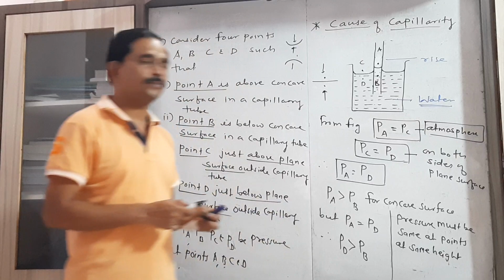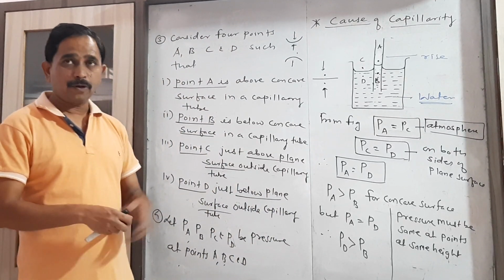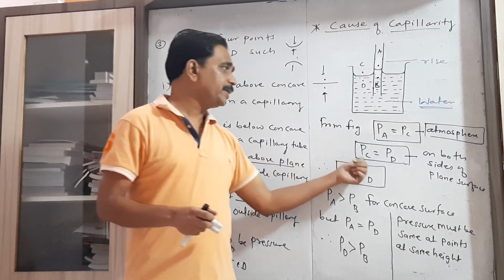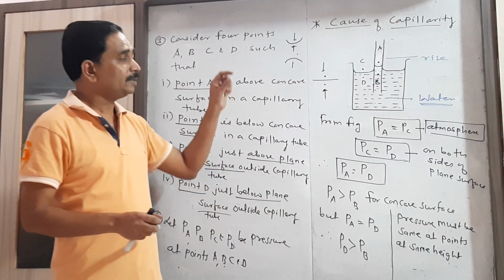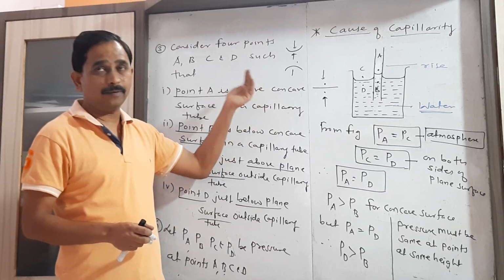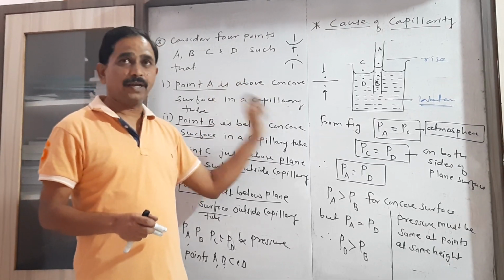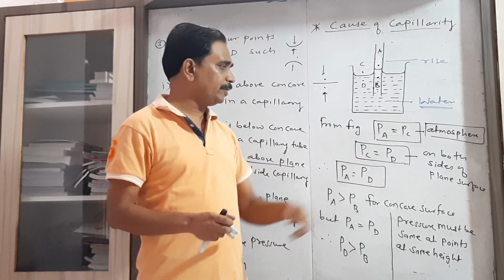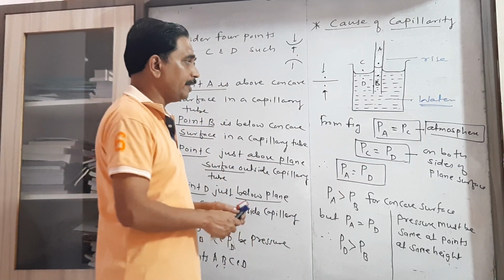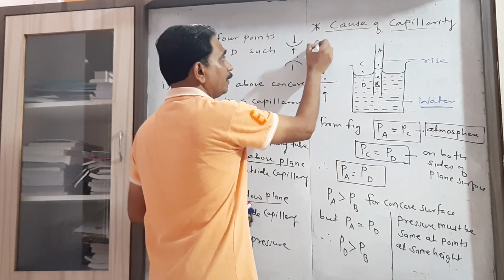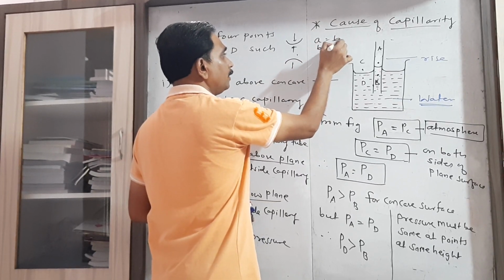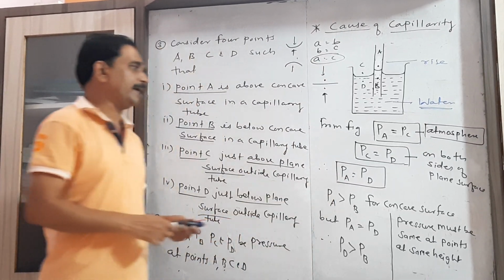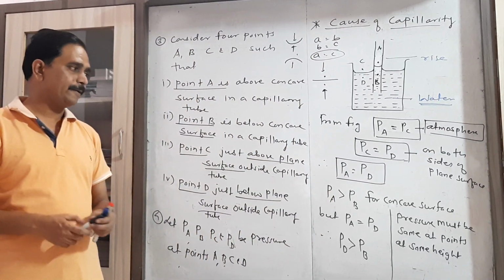We must know the cause. Why do we write PA equal to PC? Because both are points that are exposed to the atmosphere at the same height. And PC equals PD because these are the 2 points, one below and one above the plane surface, where the pressure is the same. So here PA equals PC and PC equals PD. Therefore, by using the mathematical property, when A equals B and B equals C, then we can write A equals C. So that's why right here, pressure at A equals pressure at D.